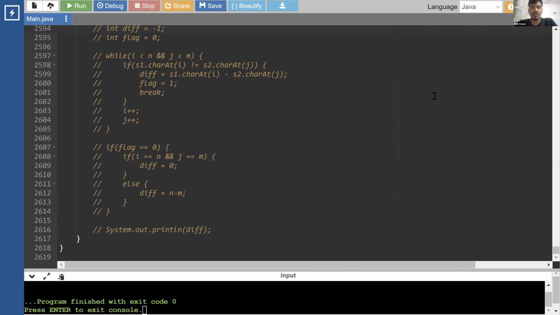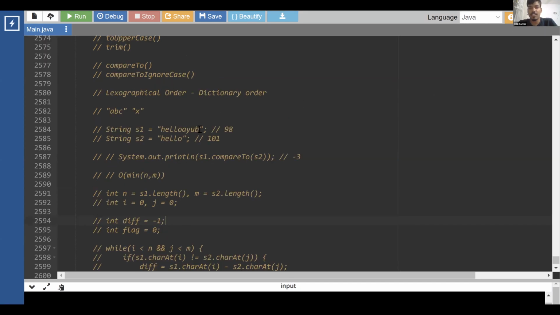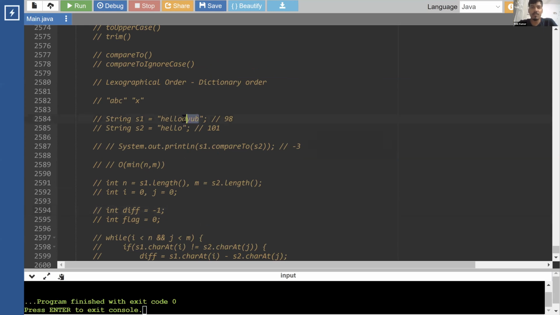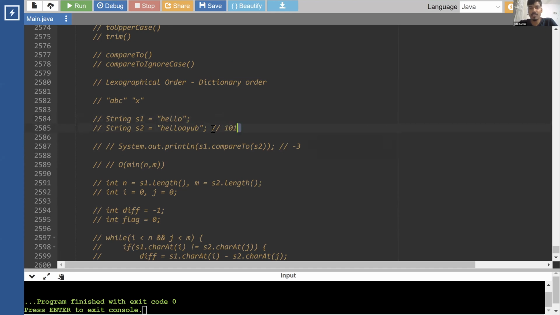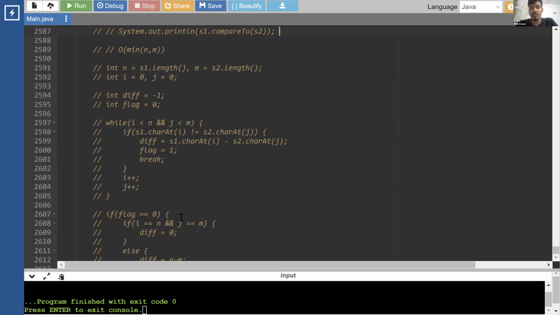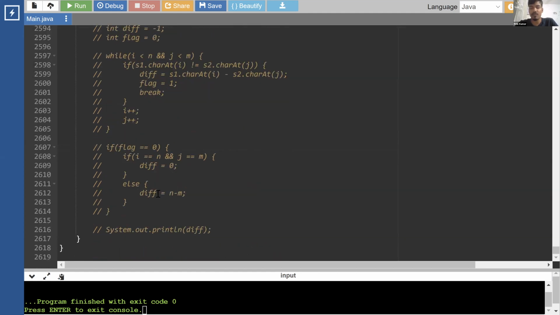Pi n minus m. So this is basically the difference, right? What does it return? For example, here if all the characters are equal, so it will be negative positive. That's fine, right? So for this first case, it will be positive. And if these 4 characters are present in the second string, it should be giving negative, right? So this also gives us negative and this also gives us positive, right? Negative and positive is fine. So in the earlier case also, we are explicitly converting it to negative when you are getting the positive result.